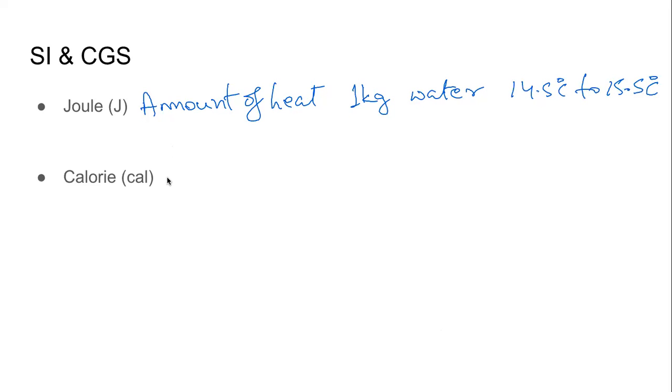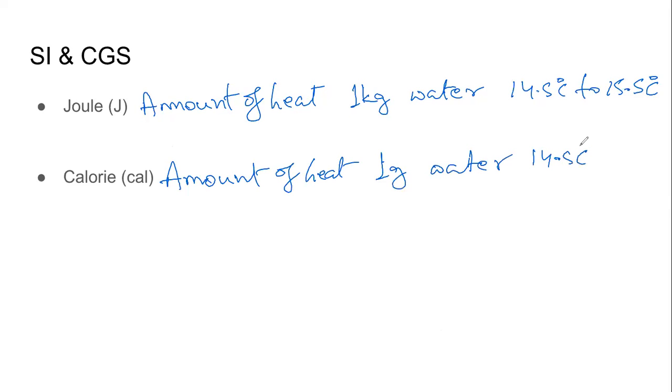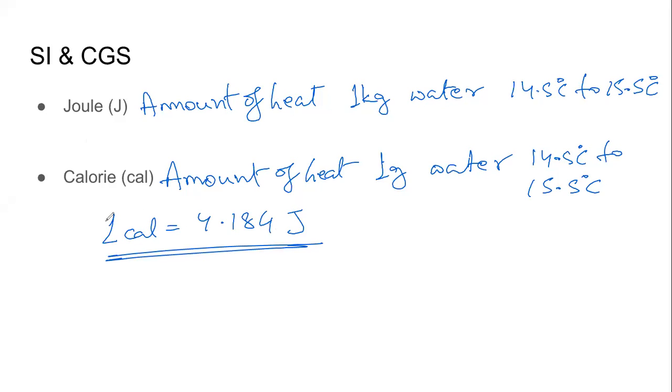Similarly, 1 calorie is that amount of heat which is required to heat 1 gram of water from 14.5 degrees Celsius to 15.5 degrees Celsius. 1 calorie, this we need to remember, equals 4 point, how much is given? 18, sometimes written as joules. This we need to know. This we need to remember.